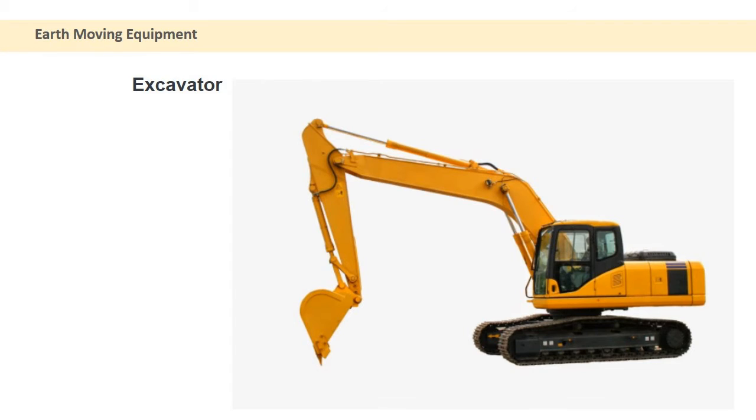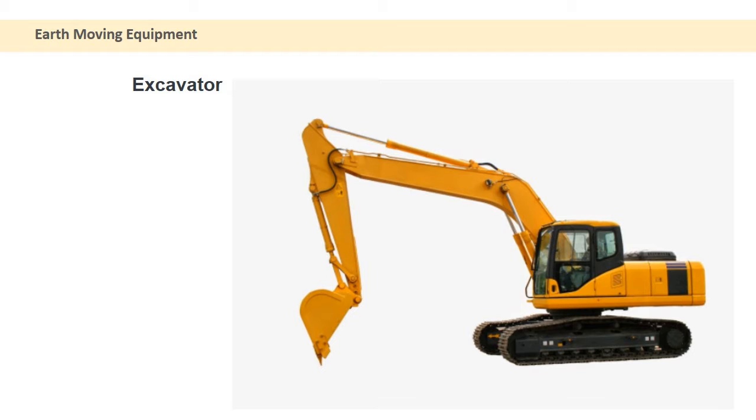We need not focus on each and every part of these equipments, but we should be able to understand or classify which one should be used where. So when I say earth moving, there are a lot of variations that are possible, and accordingly a lot of different equipments will be used.